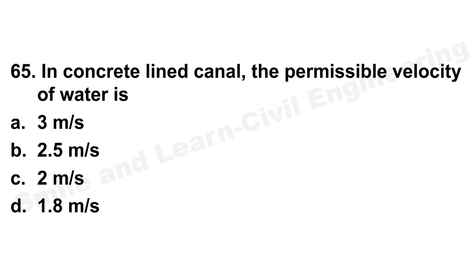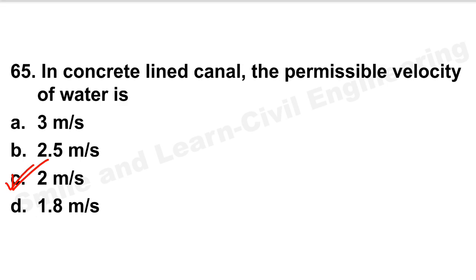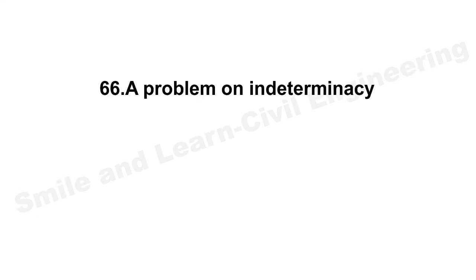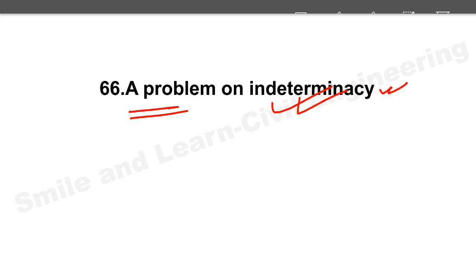Next question: concrete lined canal, permissible velocity of water. For a lined canal the permissible velocity is 2 meters per second. Option C is the correct answer. Next, question 66 I have not given over here because this is an indeterminacy problem and it is an easy one. So indeterminacy problems you just check out and revise, that is very important.